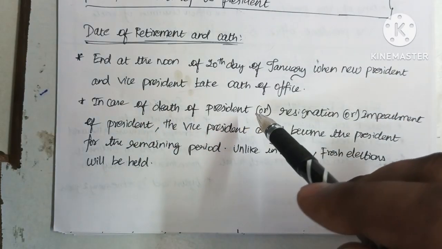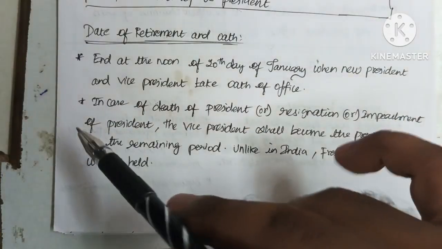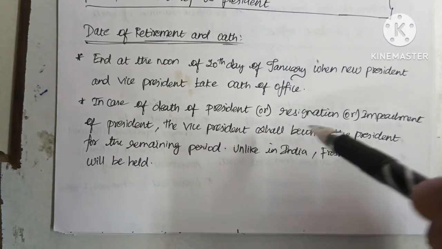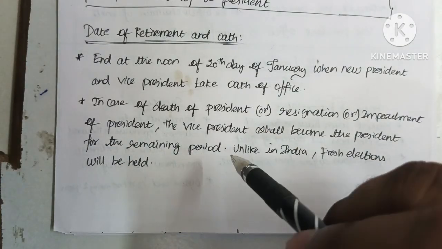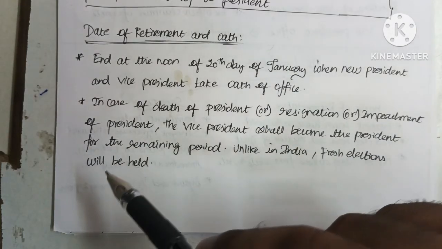In case of the death, resignation or impeachment of a president, the vice president shall become president for the remaining period. Unlike in India, a fresh election will not be held.